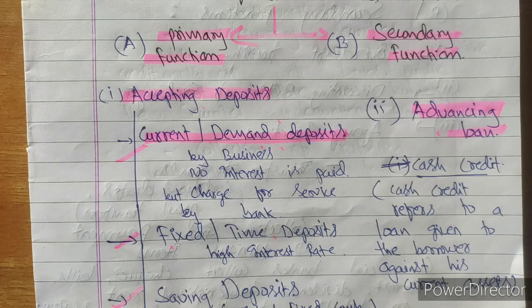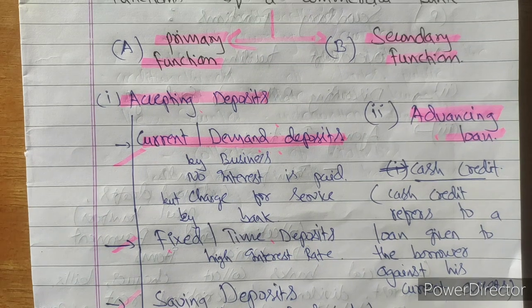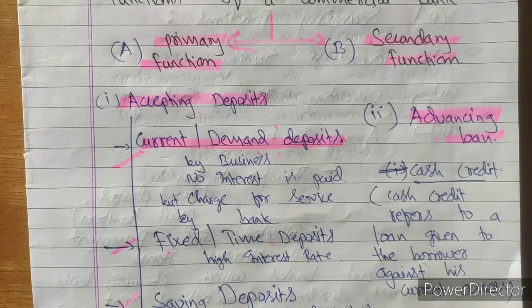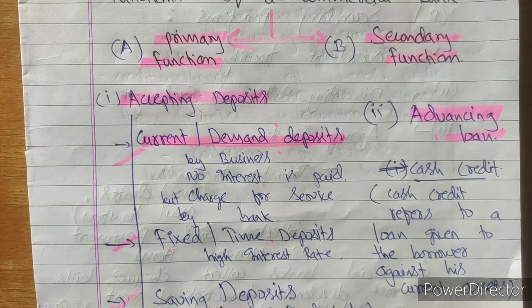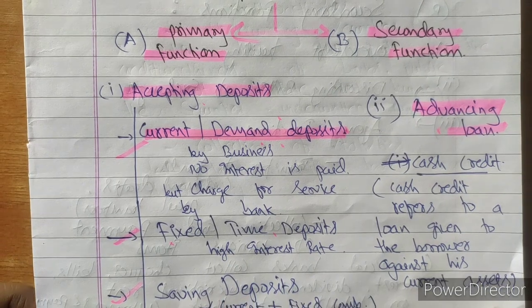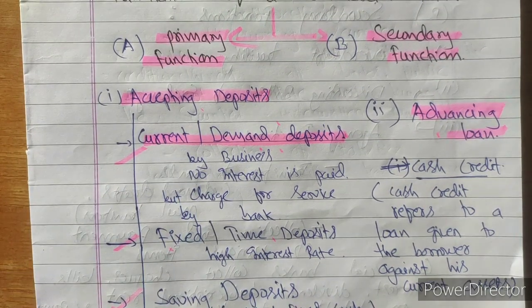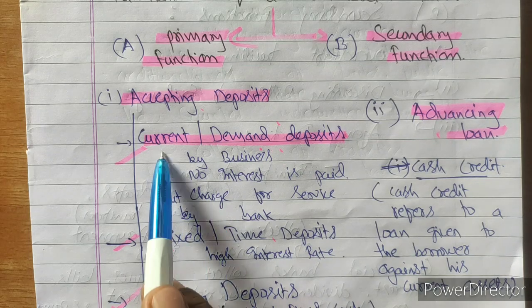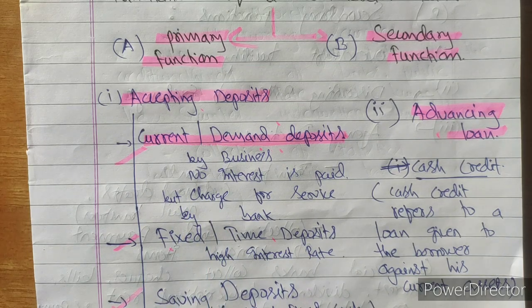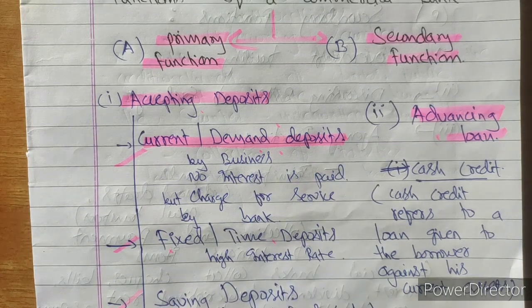In a day they need 100 times of transactions, deposits and withdrawals. So the bank opens these accounts for businessmen. The bank gives no interest on such accounts, and rather than giving interest, sometimes they also charge certain kinds of charges to provide such facility.